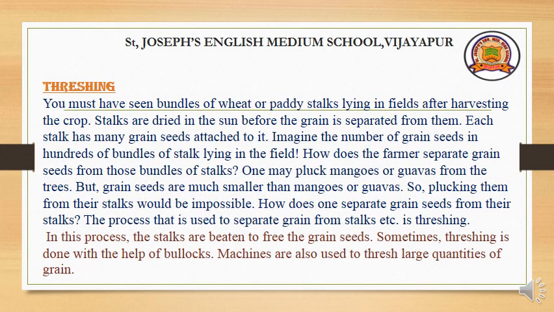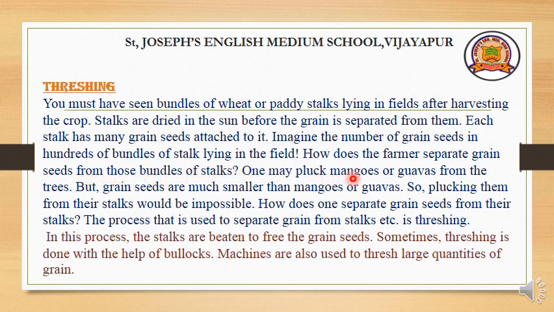Let us discuss the second method of separation, that is threshing. You must have seen bundles of wheat or paddy stalks lying in fields after harvesting the crops. Stalks are dried in the sun before the grain is separated from them. Each stalk has many grain seeds attached to it. Imagine the number of seeds in hundreds of bundles of stalks lying in the field. How does the farmer separate grain seeds from those bundles of stalks?